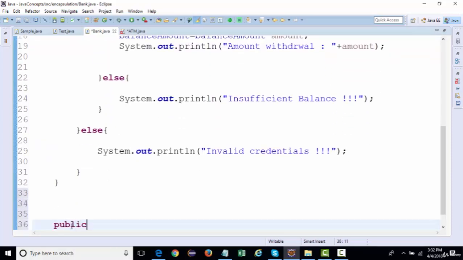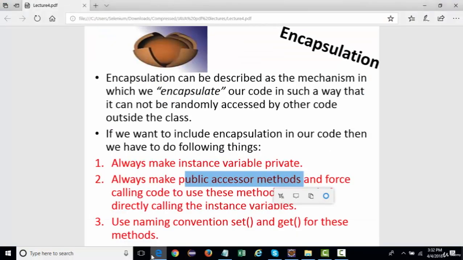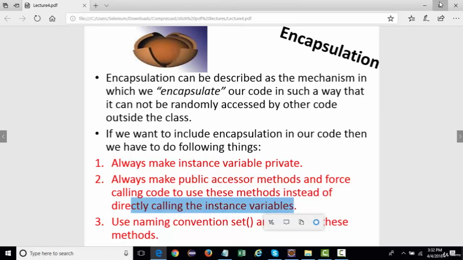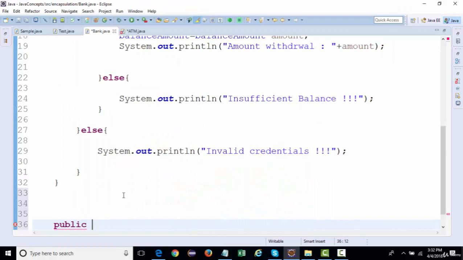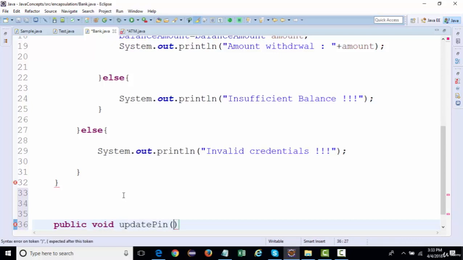How are we going to do it? We'll create a public method, as per this PDF. The accessor method should be public, and we'll write some code to use these methods, directly calling the instance variable inside these methods. So let's say a public void method, updatePin. When we are updating the PIN, what information do we need? We need the account number, the old PIN, and the new PIN that we need to update.